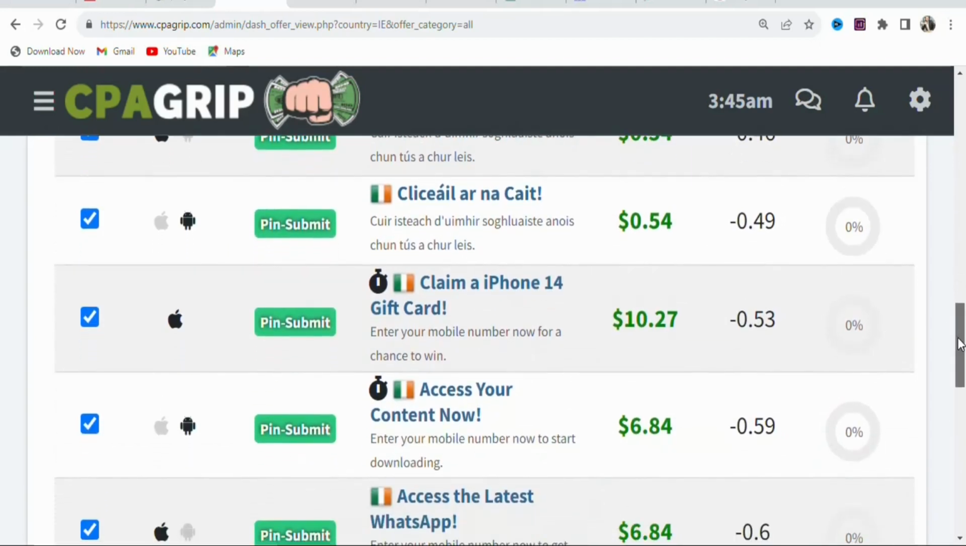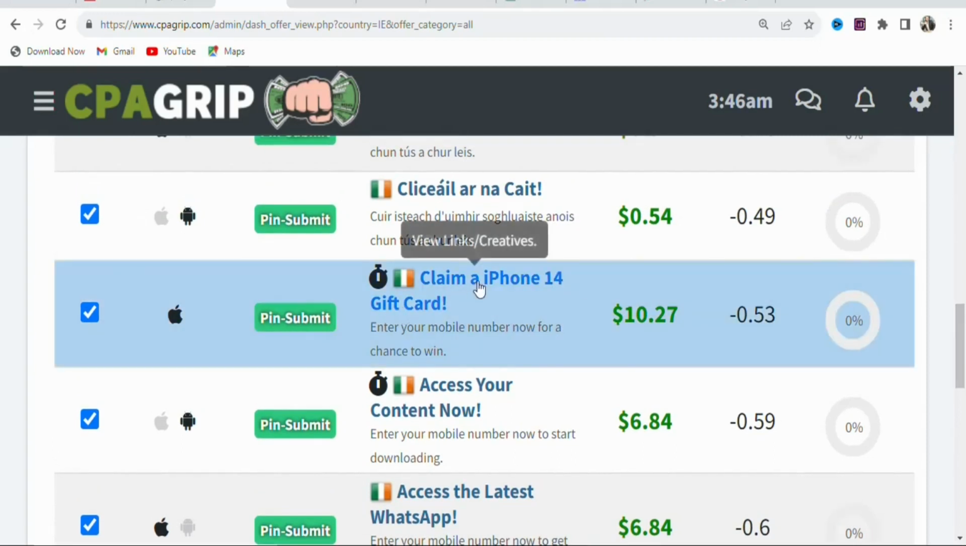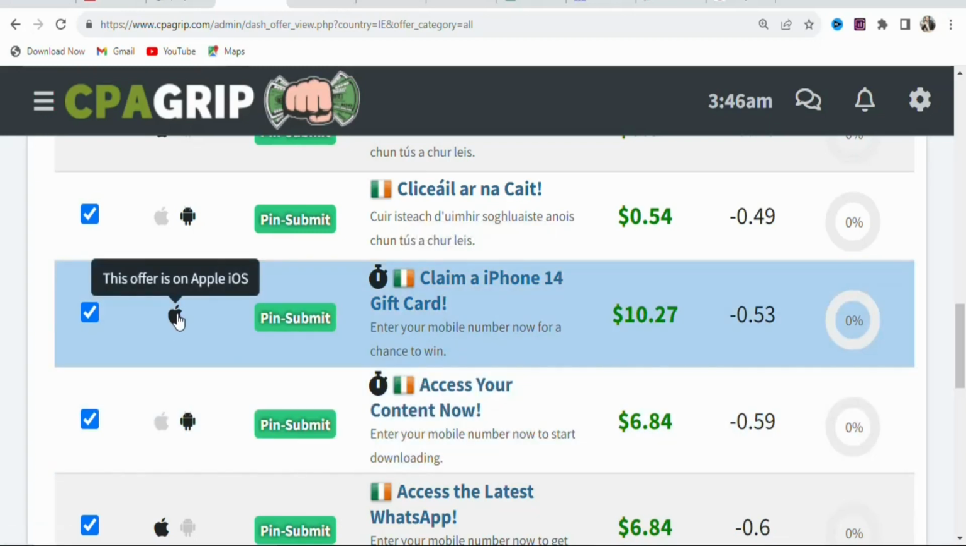There are many offers, but you have to find the one that you can make a lot of money from. In this case, we are promoting this one right here: Claim an iPhone 14 gift card. The payout is $10.27, so anytime you get a lead, that is the amount you are going to be paid. You can see the requirement is pin submit. It means your potential visitors have to enter their mobile numbers to stand the chance of winning an iPhone 14 gift card, and you are going to be paid $10.27. You can see the offer is allowed on Apple iOS.